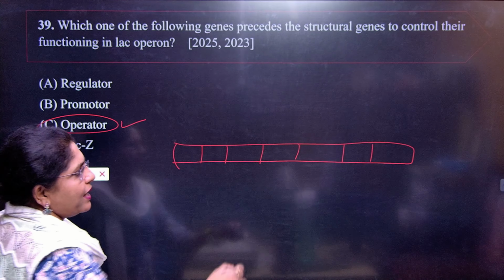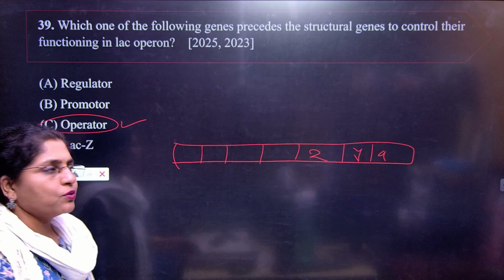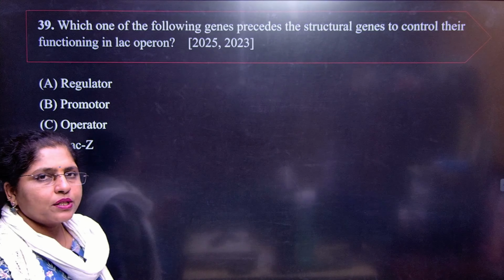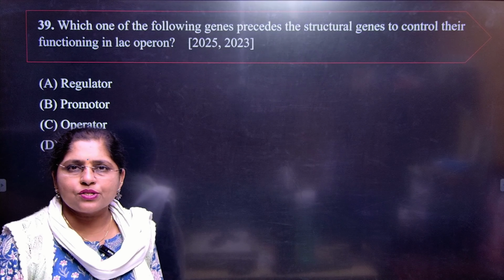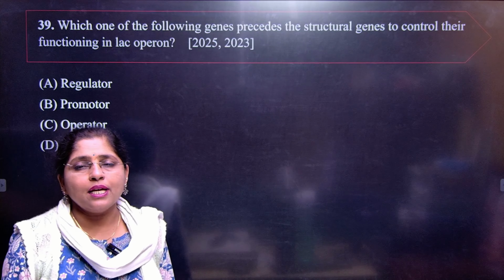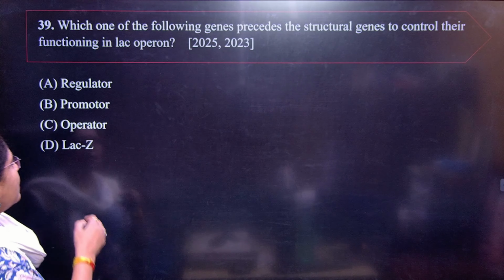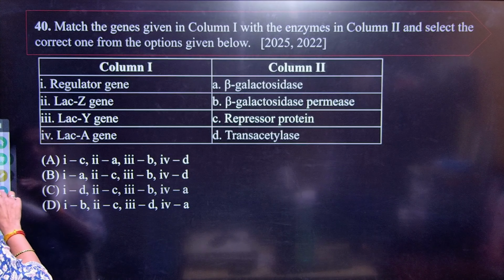The Z, Y, A genes give you the production of enzymes, that is, beta galactosidase, permease enzyme and transacetylase enzyme, right? So all these enzymes work for the lac operon here. So you should remember the names of all the genes here, right?